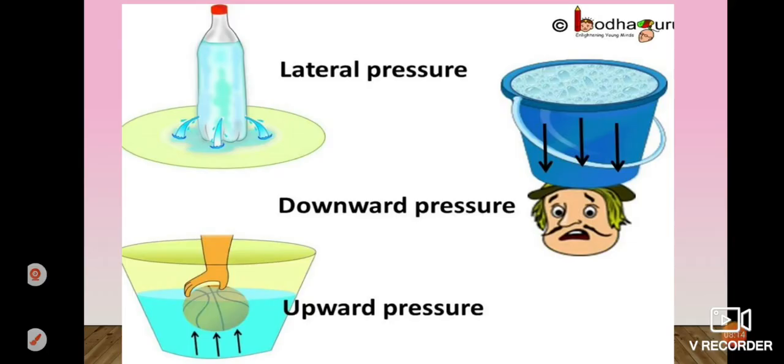So in this picture, maybe you understand all the concepts which I have told you about. This is the pressure that is exerted on the wall by the water. And when we put water on our head, it exerts force on us. Okay. And if this water bucket is full, then the force will be more.